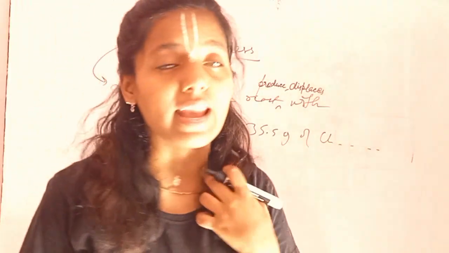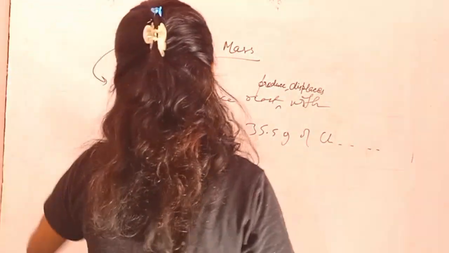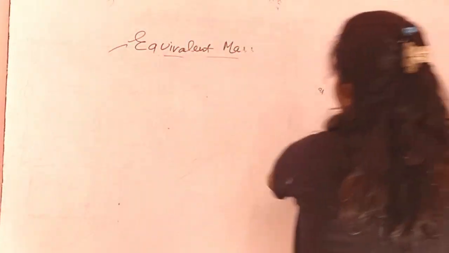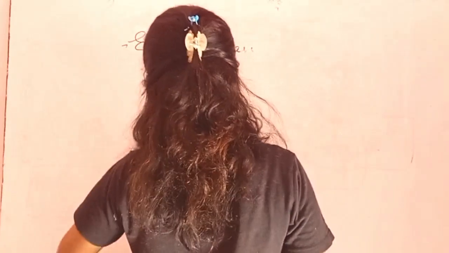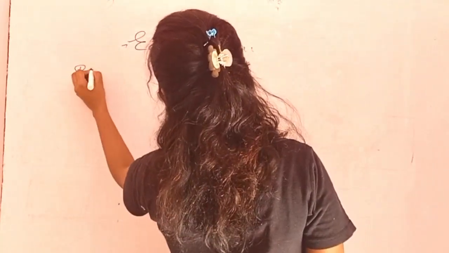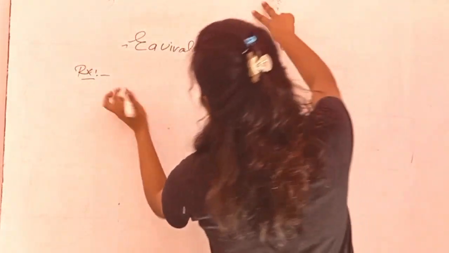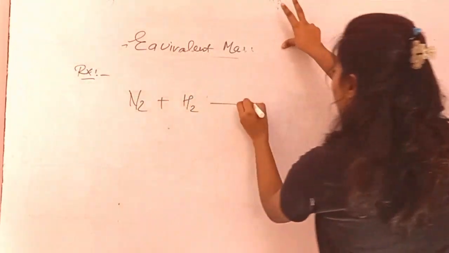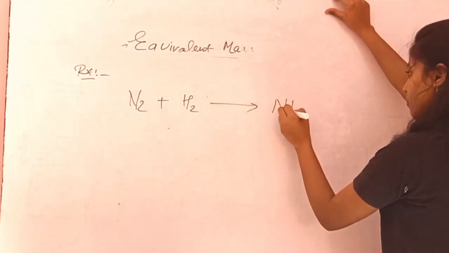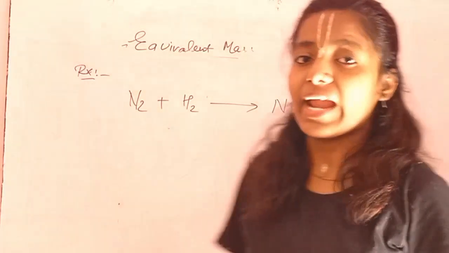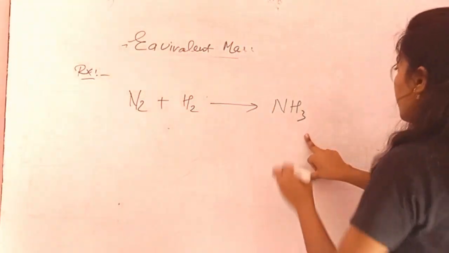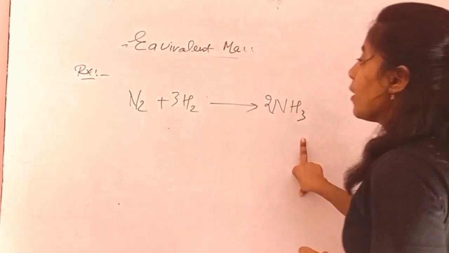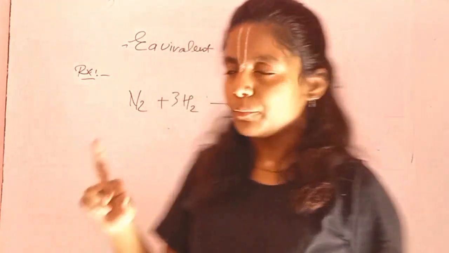If you didn't understand, let's take a reaction to understand it. If you want to write the definition, you can go for it. See, if I take a reaction, when N2 reacts with H2, it forms NH3. It is 2 and it is 3. This is quite an easy reaction that we all know.